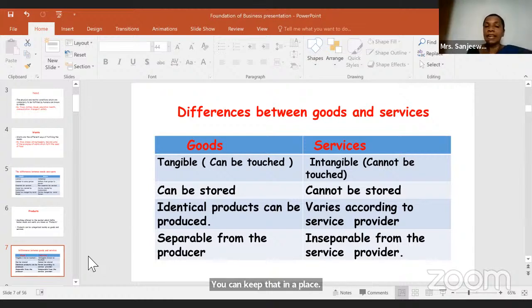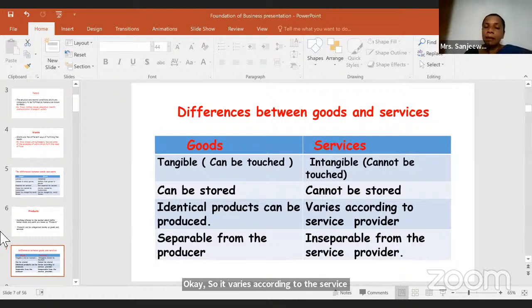Then with goods, identical products can be produced. You can produce the same tables, 100 tables you can produce. But services vary according to the service provider. If I am a service provider, my service and the way that I deliver my lecture differ from another lecturer or tutor, right? If you go to a doctor, one particular doctor has one type of service, and the other doctor has another type of service. So it varies according to the service provider.